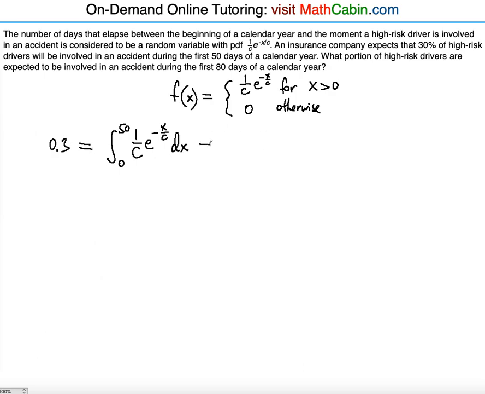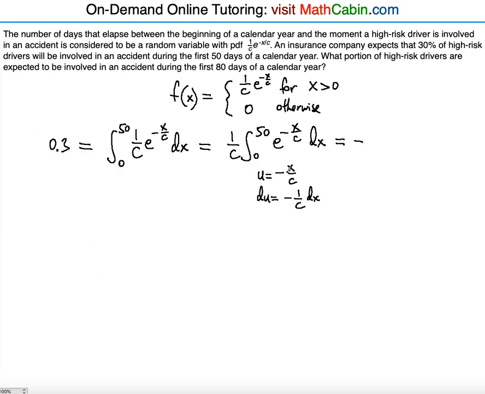Okay? So we know that we can place 1 over c outside of the integral, and this is going to be e to the negative x over c dx. The u substitution yields us u is equal to negative x over c. The du is going to be what? Negative 1 over c dx. Okay, so obviously there's 1 over c there, but there's no negative, so we have to have a negative sign.